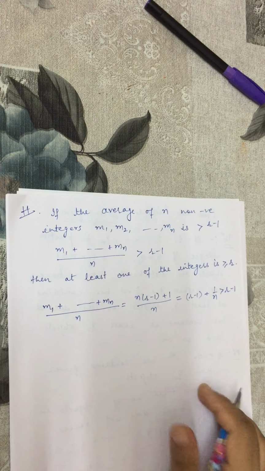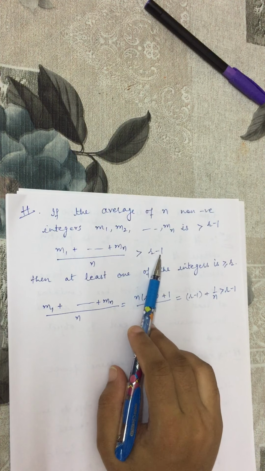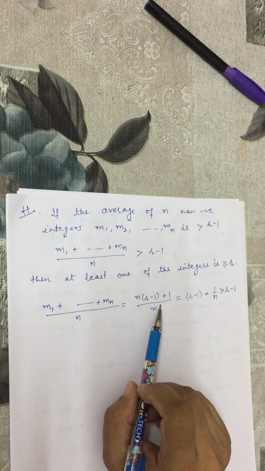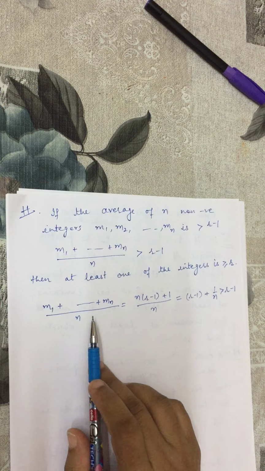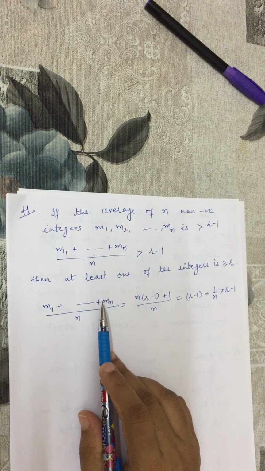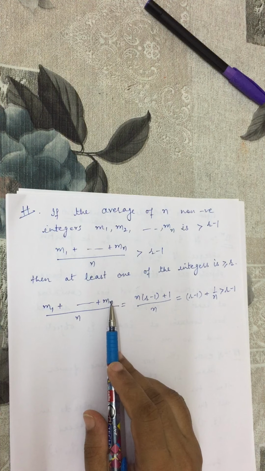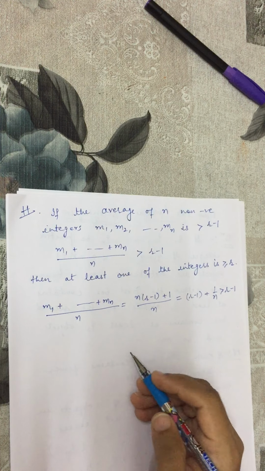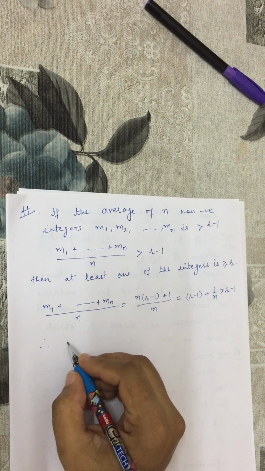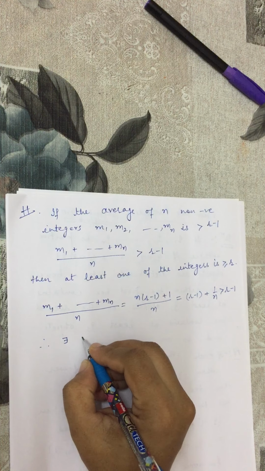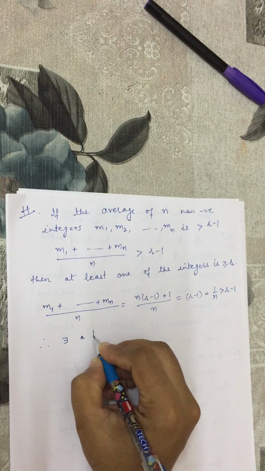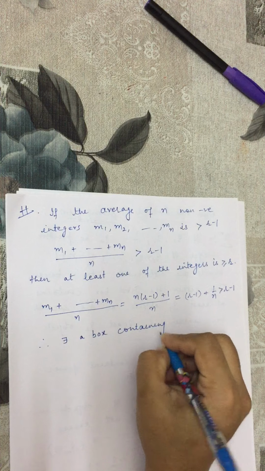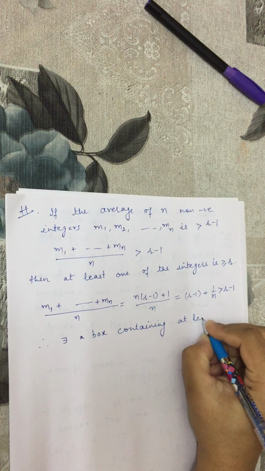So the averaging principle says if the average is greater than r minus 1, then at least one of the integers is greater than or equal to r. That means one of these numbers mi is greater than or equal to r. That means there exists a box which contains at least r objects. So by the averaging principle, there exists a box containing at least r objects.